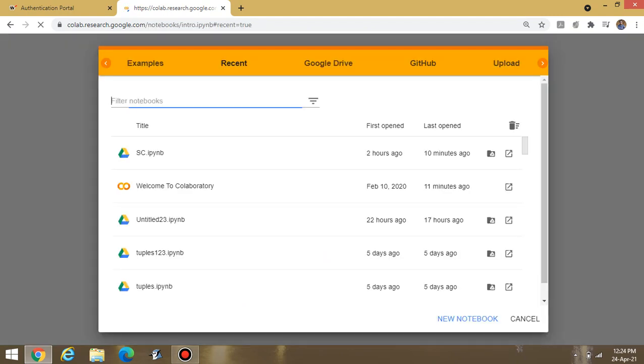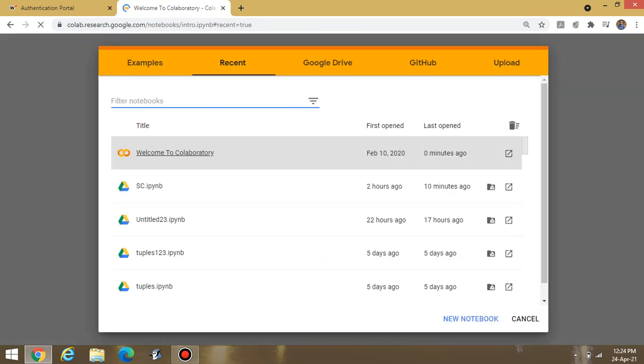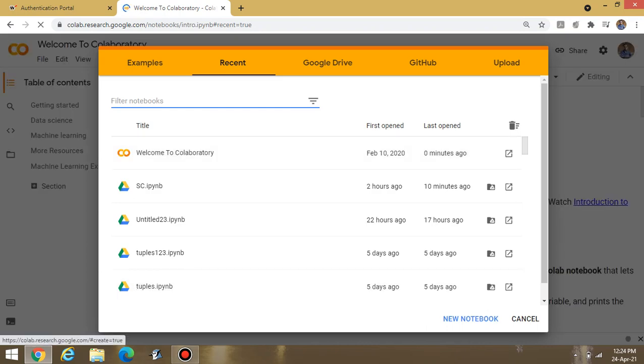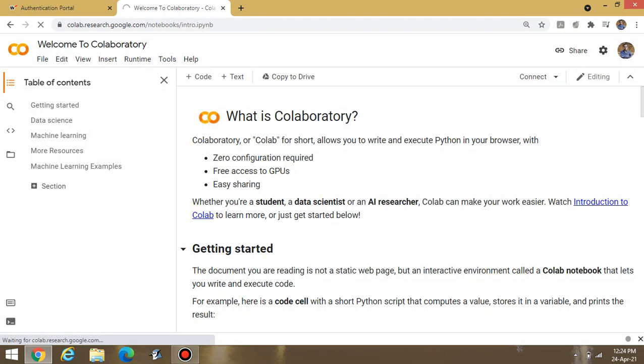In today's lecture, I would like to discuss NumPy. Basically, this is one module inside Python. I would like to explain whatever we can do inside NumPy.